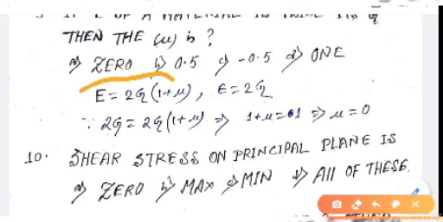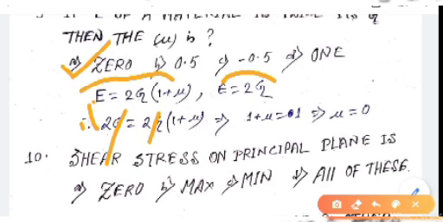Here given E equals 2G, so putting the value, 2G equals 2G into 1 plus mu. 2G cancels, 1 plus mu equals 1, so mu equals 0. So the answer is option A, 0.